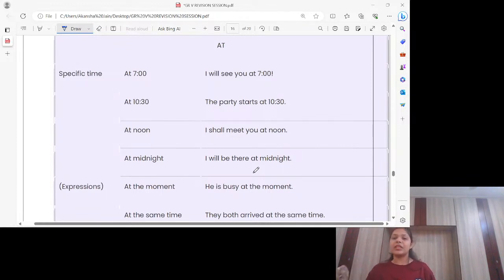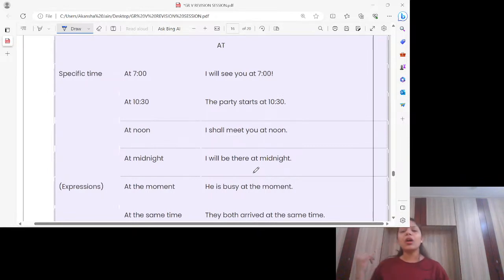After 11:59 AM, जो 12 होते ना दिन के 12 बजे, that is noon. At noon, suppose I say tomorrow you all have class at noon, that means कल दिन के 12 बजे आपकी class है. So this is again a specific time. That's why we are using at.